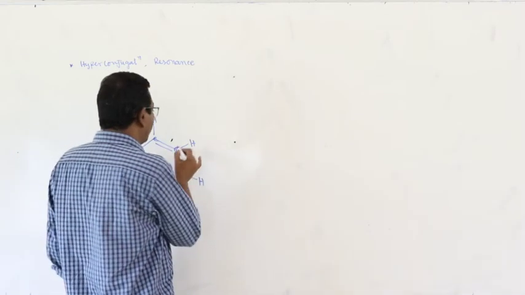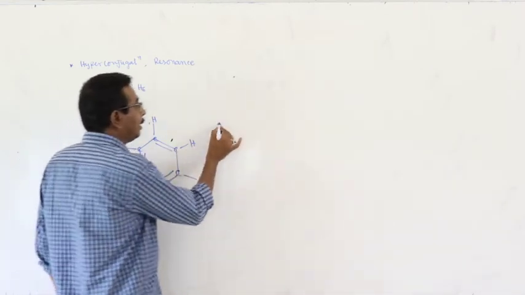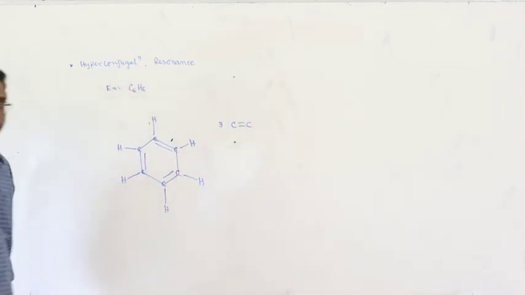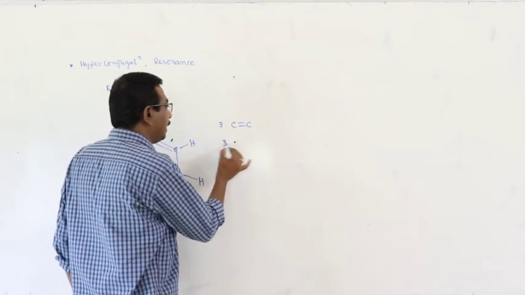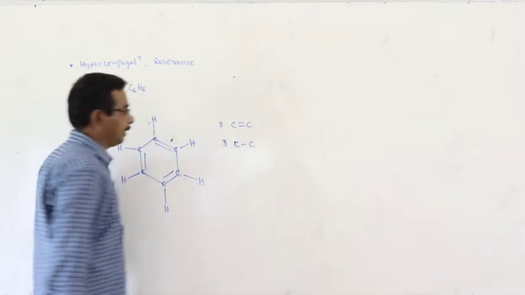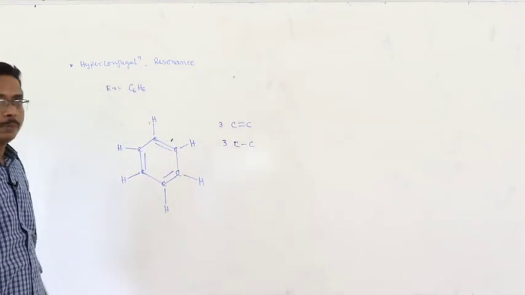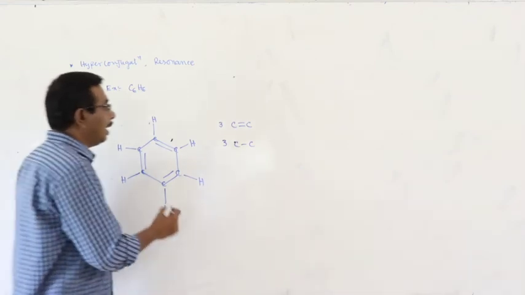In benzene molecule, there are 3 C double bond C bonds, 3 double bonds, and there are 3 C single bond C, 3 single bonds.